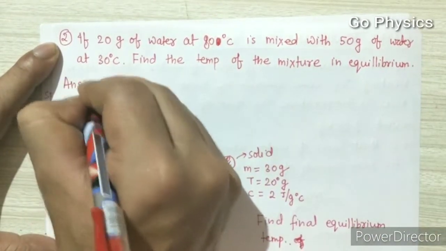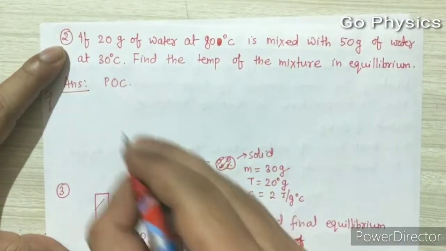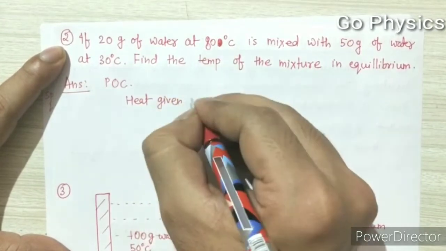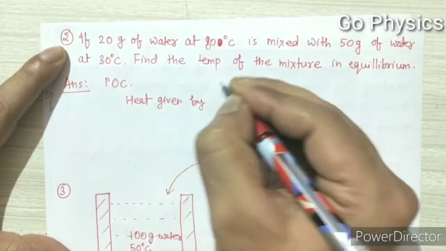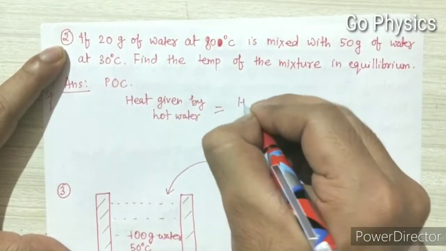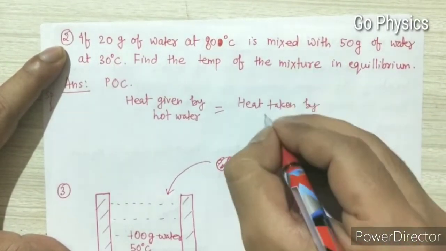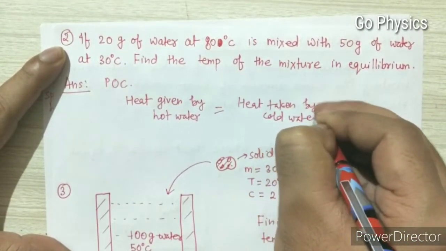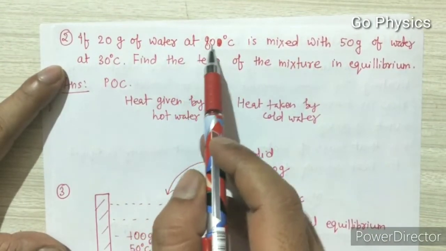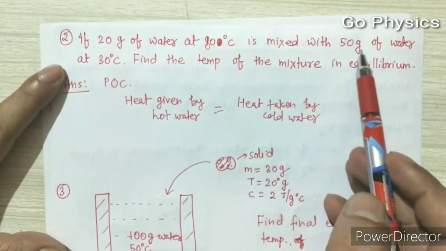So again we will apply the principle of calorimetry, which states that heat given by hot water will be equal to heat taken by cold water. So in this case, hot water is the water at 80 degrees Celsius, that is 20 gram, and the cold water is 50 gram of water, which is at 30 degrees.